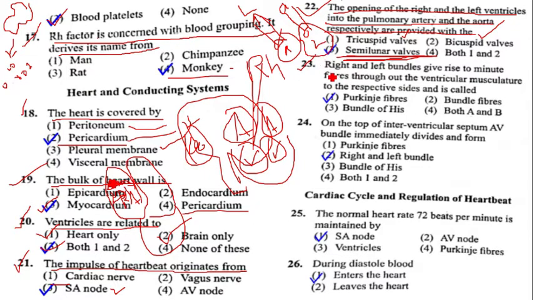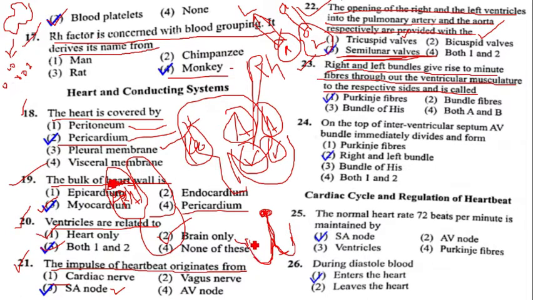Question number 23, right and left bundles give rise to minute fibers throughout the ventricular musculature to the respective sides, and is called. If you see, the AV node enters into the interventricular septum and bifurcates into left and right bundle branches and enters into the two sides of the ventricular walls.